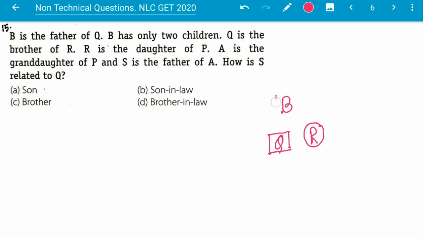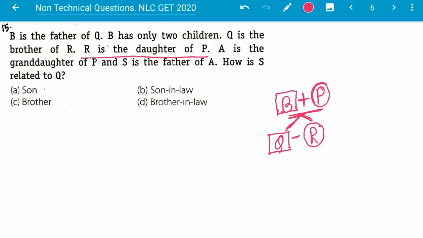B is father, so this is also square. Next, R is the daughter of P. As they both are brother and sister, so P is the mother. P is the mother, and marriage I have written as plus. So they are the children.